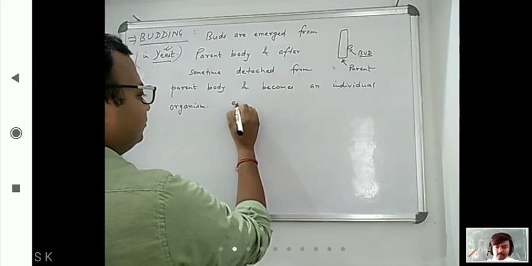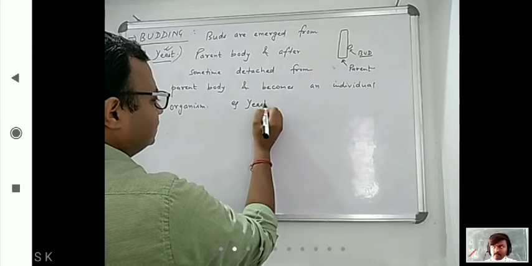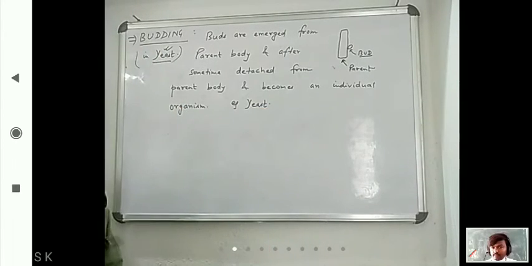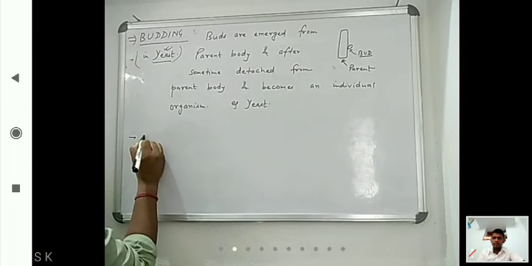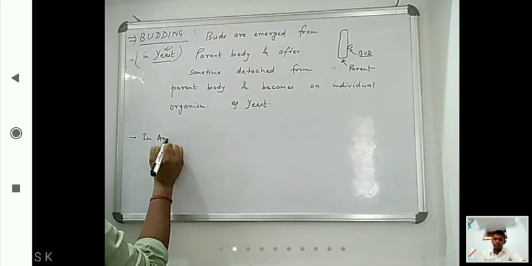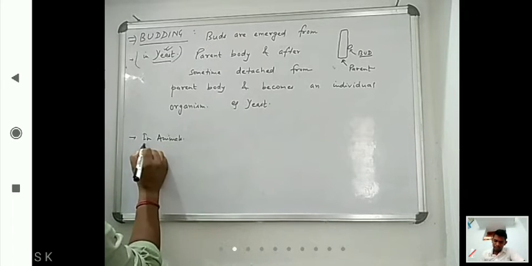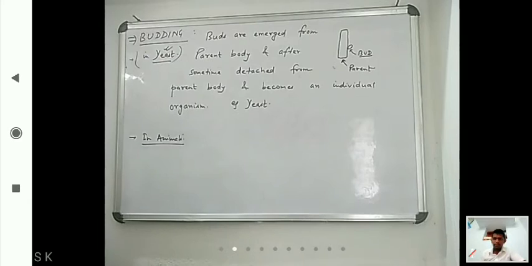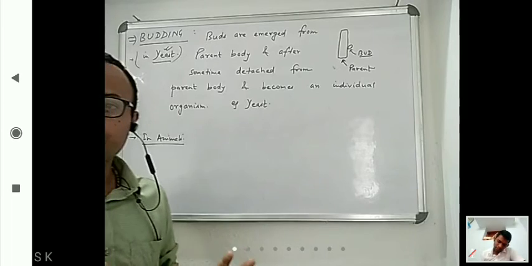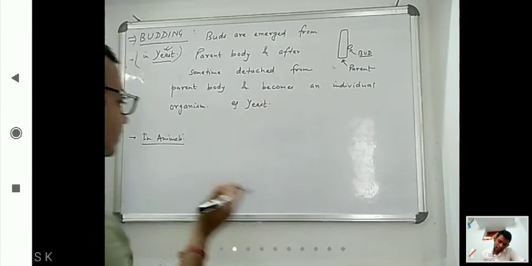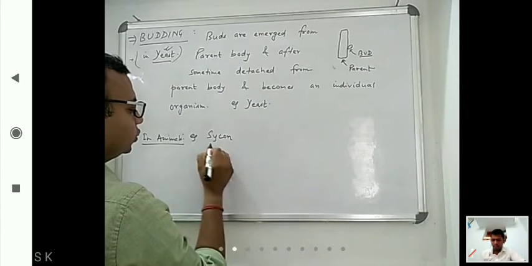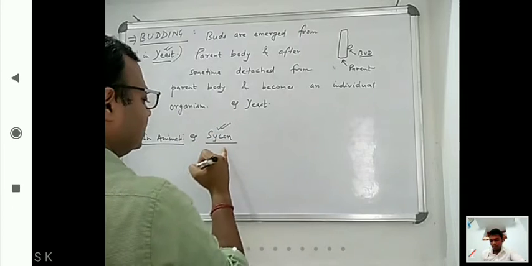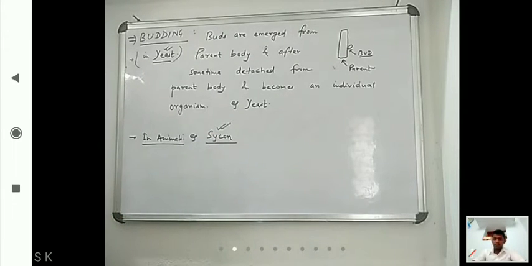So what is that example? For example, yeast. Now budding is also done in animals. First, what we saw in yeast, and second is what in animals. Now, if we are seeing Hydra, you have to remember this: in which animal the budding process occurs.